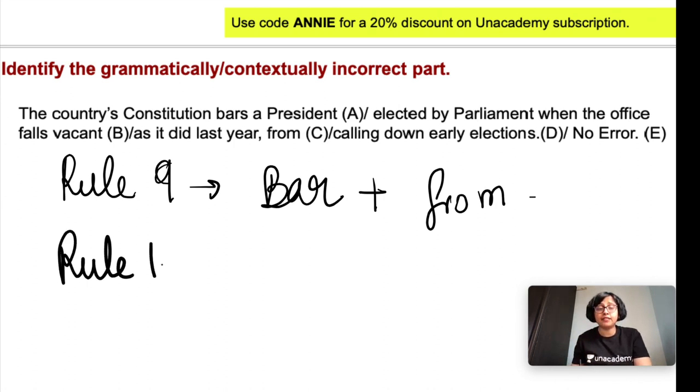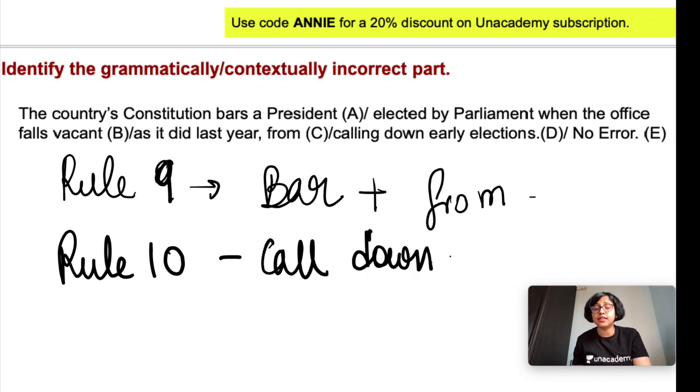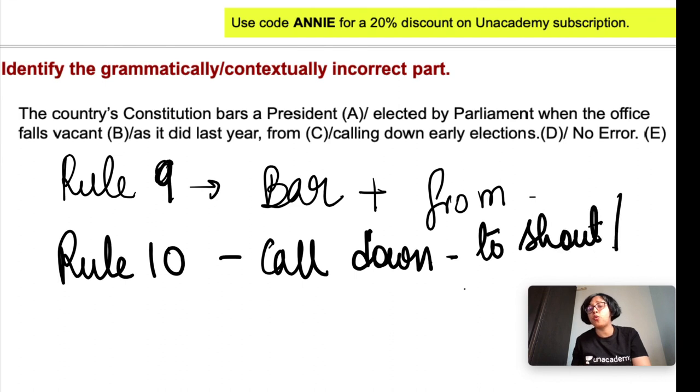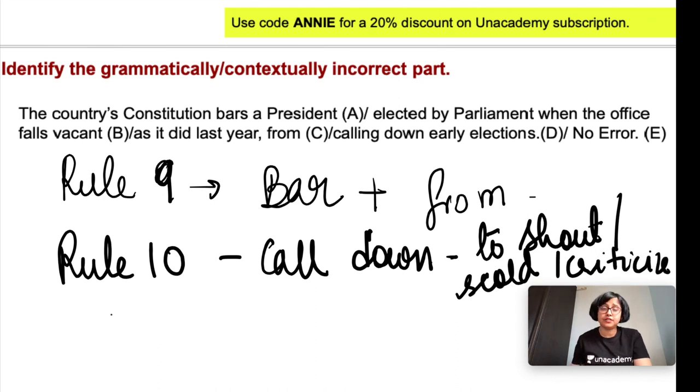Rule number 10. This is not any rule, but the meaning. The meaning of call down is to shout at someone, to scold someone, to criticize someone. Okay. Fine.